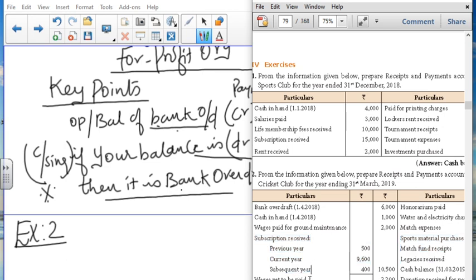This is an adjustment, is it not? Wages yet to be paid is nothing but the outstanding wages.